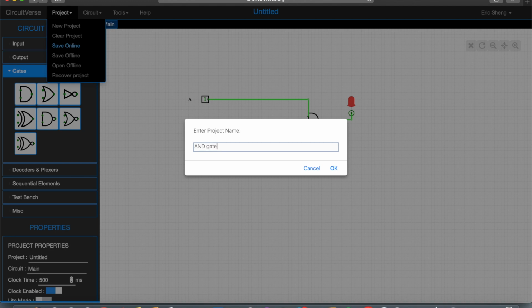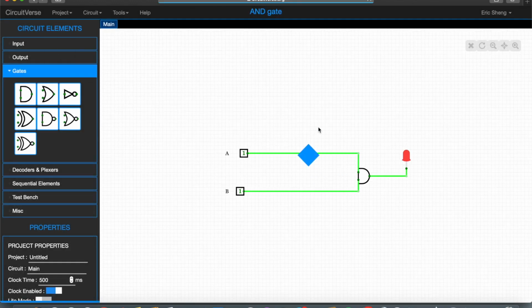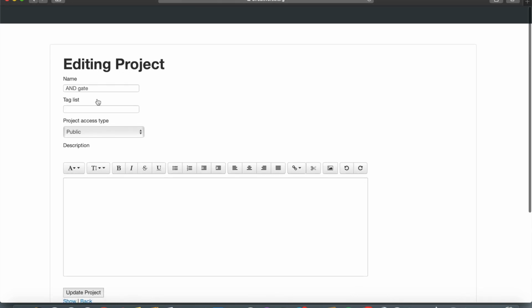Afterwards, you want to save your project by going over to Project, Save Online, and enter a name for the project. For example, I'll say AND gate for this one, and it should be saved. And you just have to make a tag list, and for project access type, you want to do public to allow everybody to see, or private, only yourself can see, or limited access depending on how you want to structure your project. So under tag list, we're gonna write AND gate, and we're gonna type a simple description.